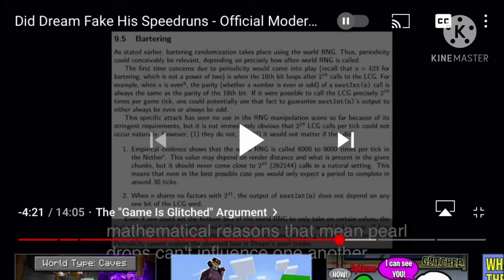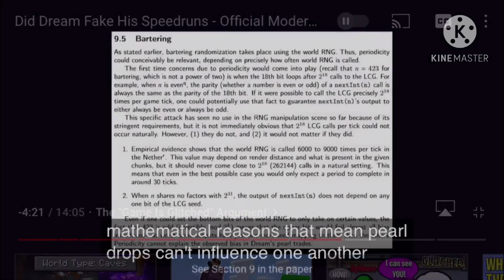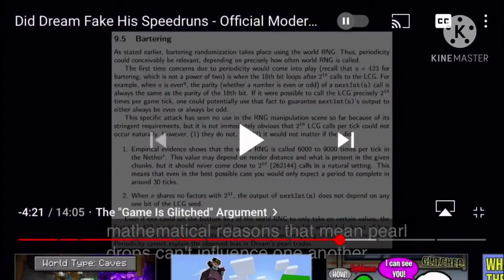Yeah, he was going to say that there were mathematical reasons. I'm not sure what mathematical reasons he's even talking about. And yes, there could be regeneration thingies, I don't know.